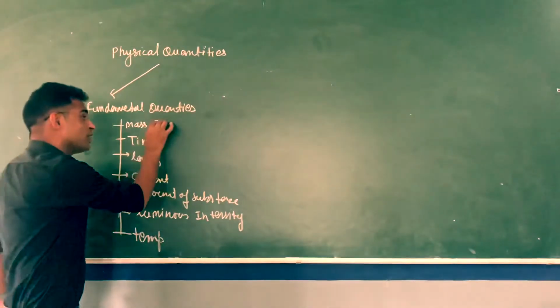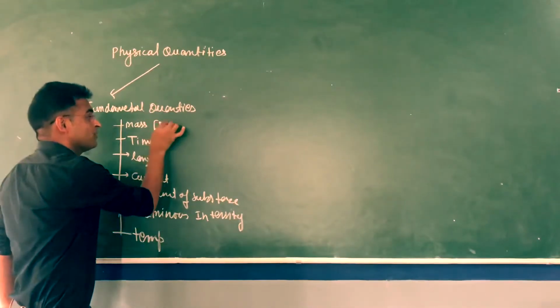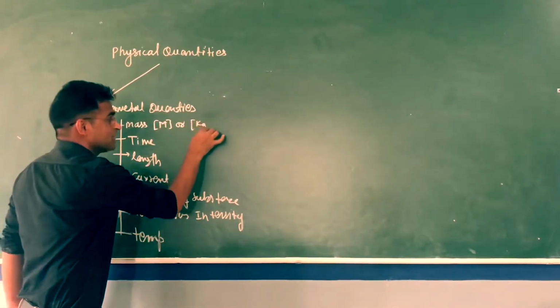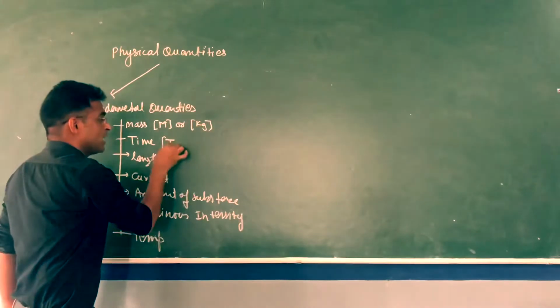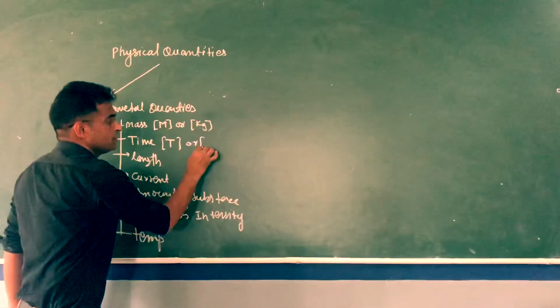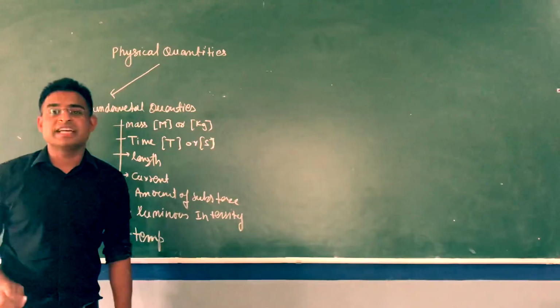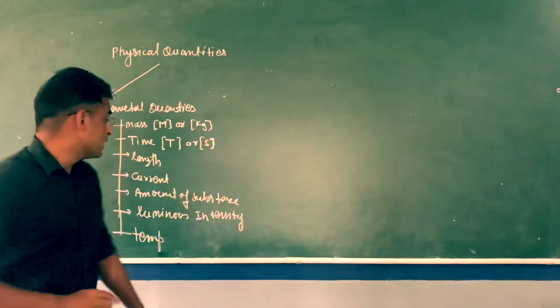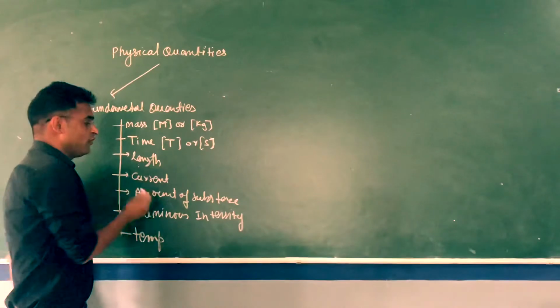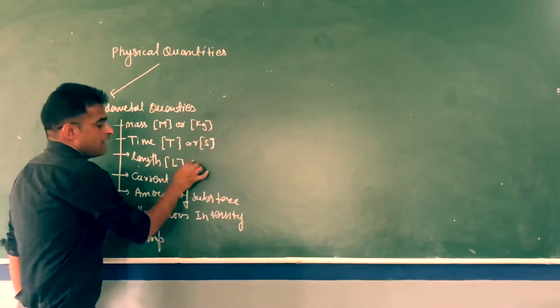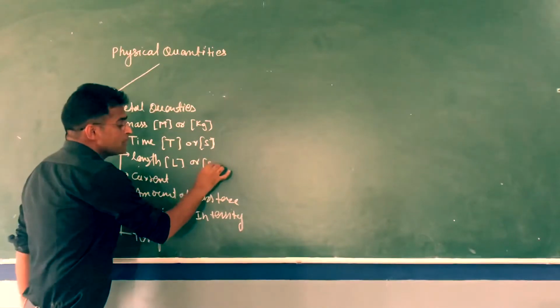So how do we represent mass? Mass we write capital M, and unit of this one is kg. And time we write capital T for representation, and unit of this one is second. We have several units, but I am talking about MKS unit, meter, kilogram, and second. So unit of length will be meter, representation will be L.